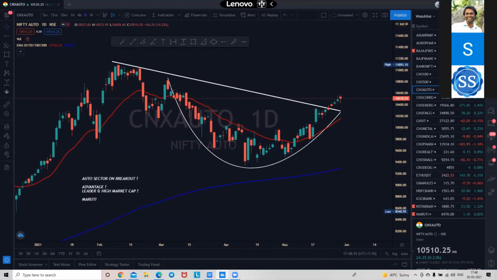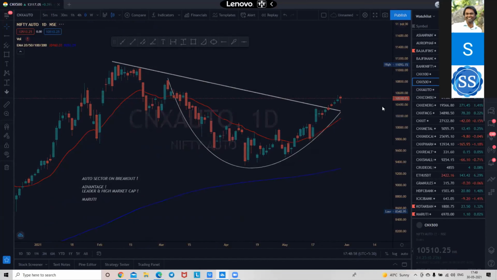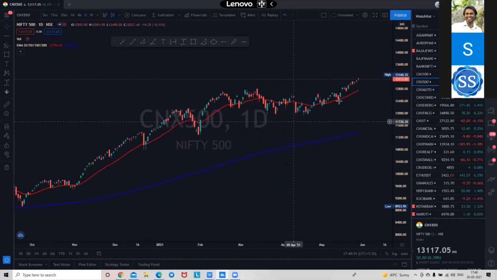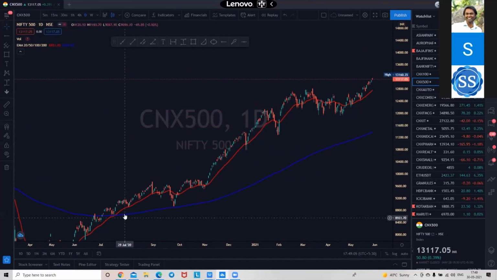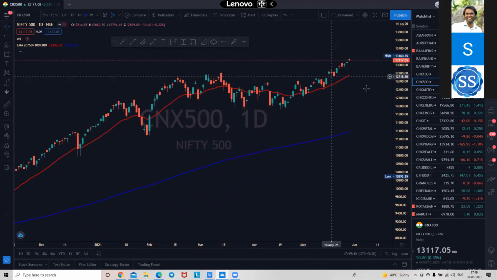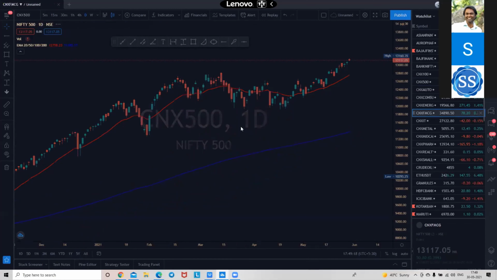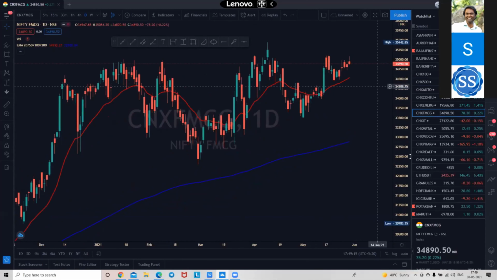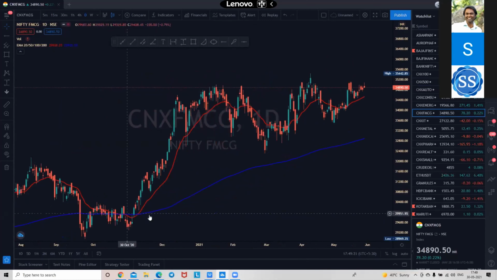So what I do is I analyze every sector based on chart analysis. If the sector is above 20 EMA, it has crossed it. If the sector has crossed 20 EMA but is below 200 EMA, it is going to be range bound. This sector is superb. The moment it crossed 20 EMA, the sector has gone up. FMCG, you can bet on 20 EMA. You can bet on these crossovers happening big time.